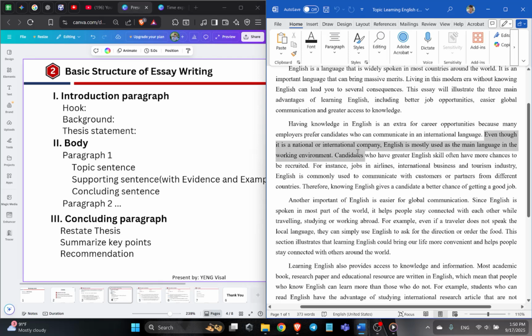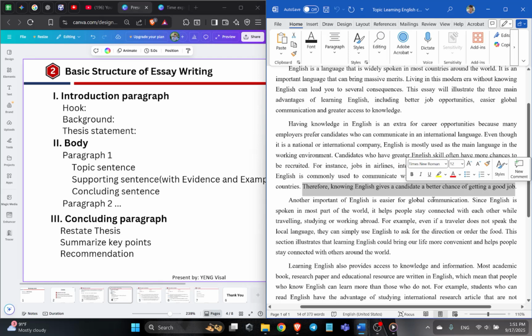From "even though" until "recruited" here is the explanation, the explanation about the topic sentence. And then we provide the example here. Here is the example of the topic sentence, the example of the explanation. And then the last one is the concluding sentence that tells what we discuss in this paragraph.